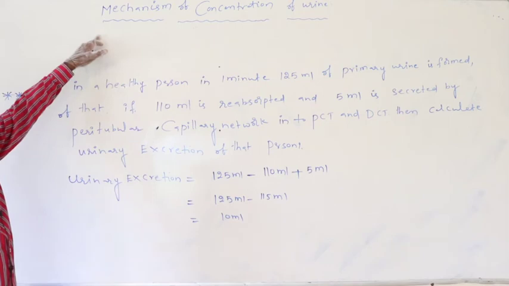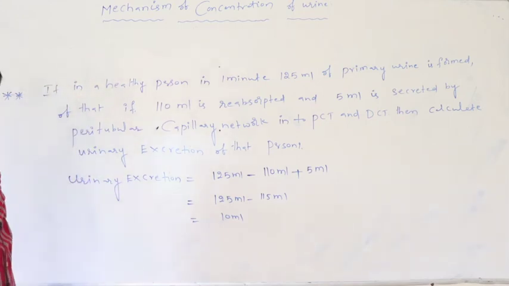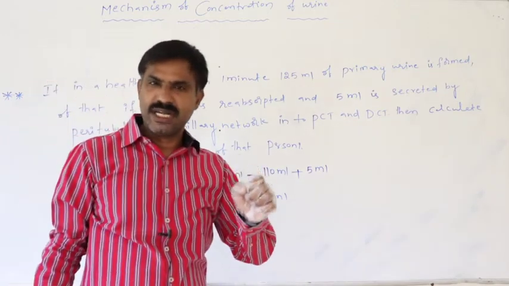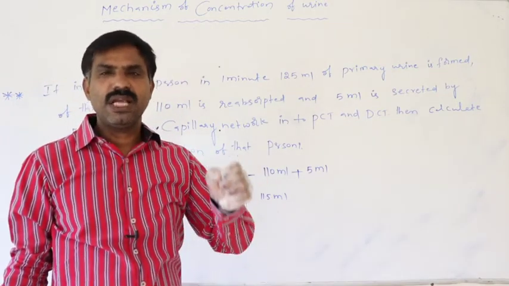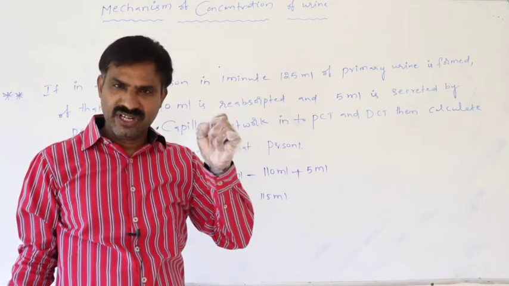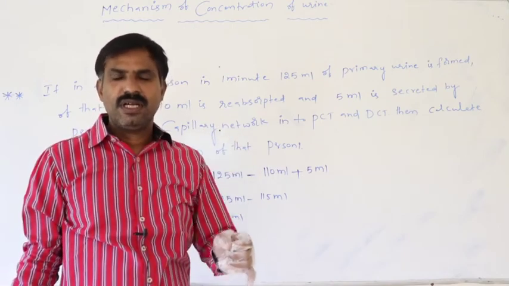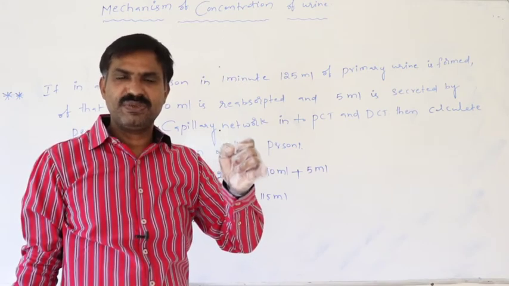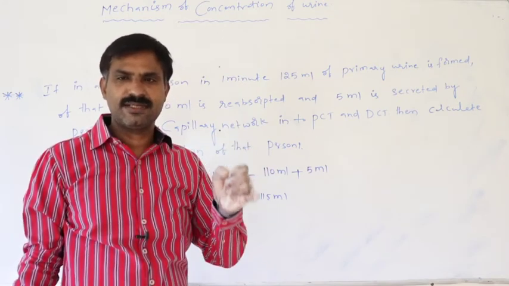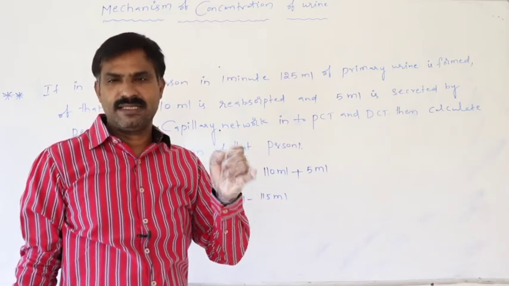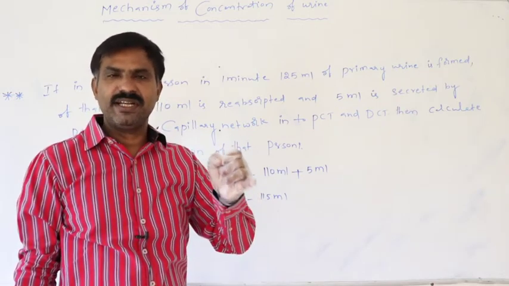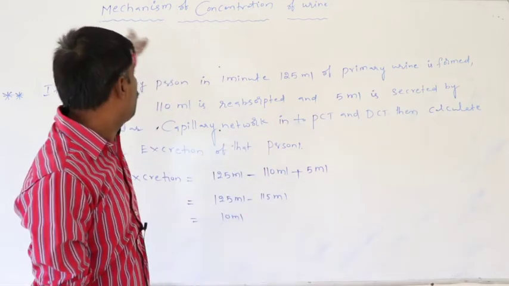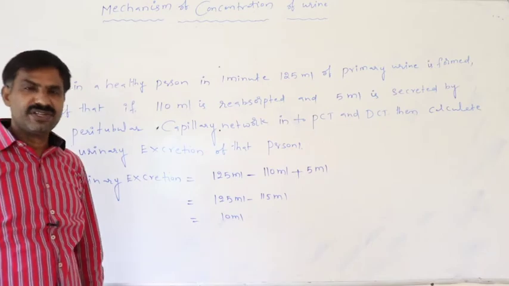So what is the mechanism of concentration of urine means? How the urine gets concentrated while it passes through the various parts of the nephron. How finally this primary urine which reaches the end of the collecting duct acquires 4 times greater concentration is nothing but mechanism of concentration of urine.